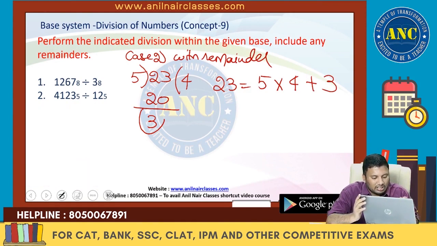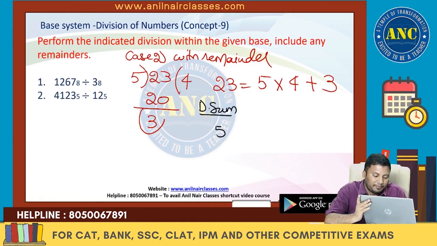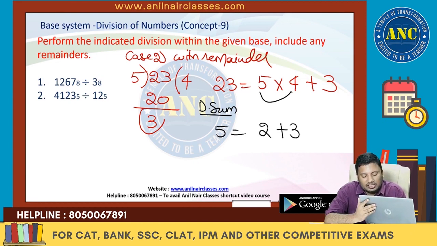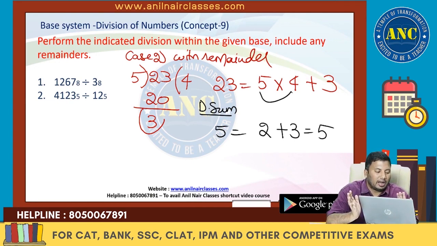Use the same digital sum. Digital sum of 23 is 5. 5 fours are 20. 20 digital sum is 2. 2 plus 3 is 5. 5 equivalent to 5. If there is a remainder, apply the remainder.